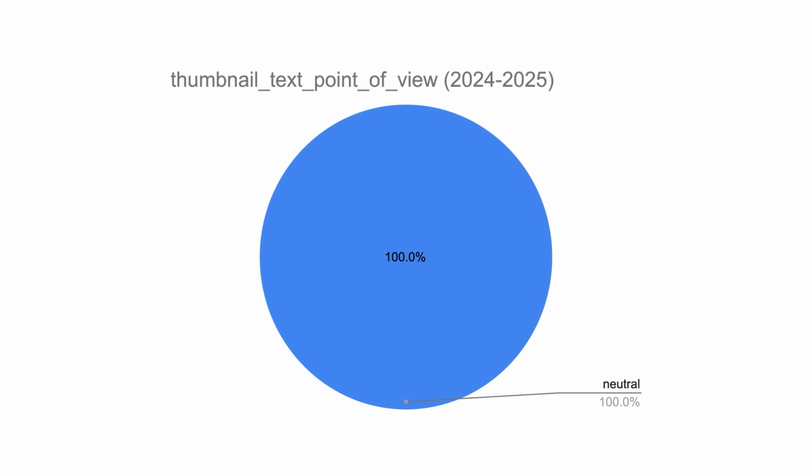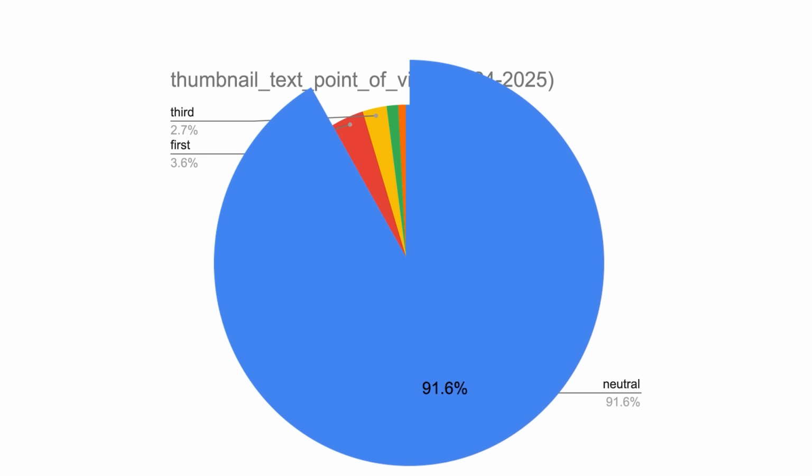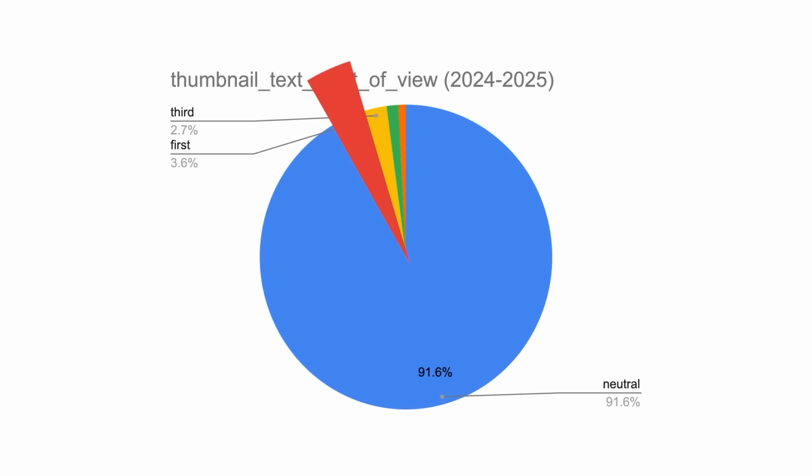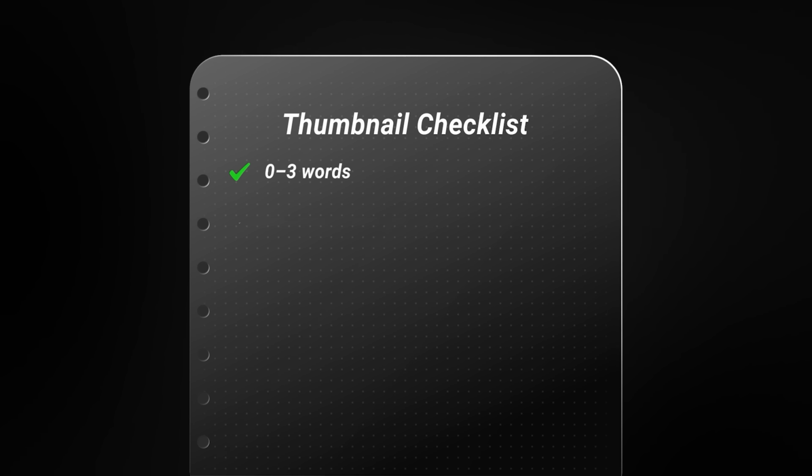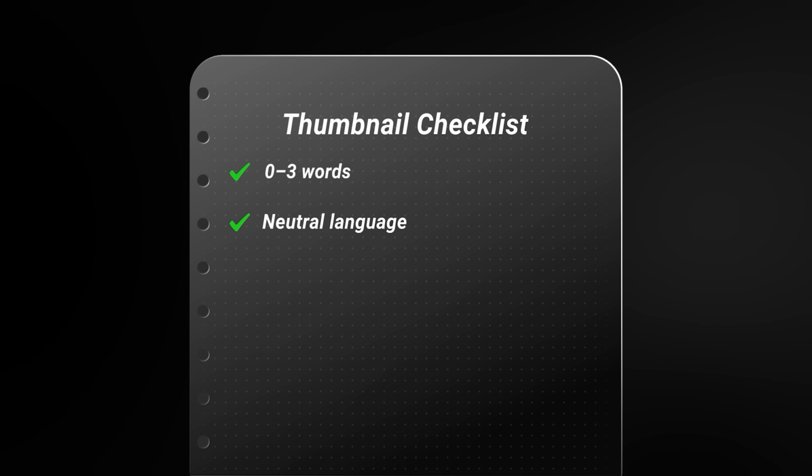Now, when I first saw this, I thought it might be some sort of mistake. So I also did this analysis on a per video level rather than per channel. And when we do that, we can see 91.6% of the thumbnails use neutral language, 3.6% using first person, and 2.7% using third person. So if we're to continue building out our checklist, it seems like using neutral words in thumbnails would be our next item.